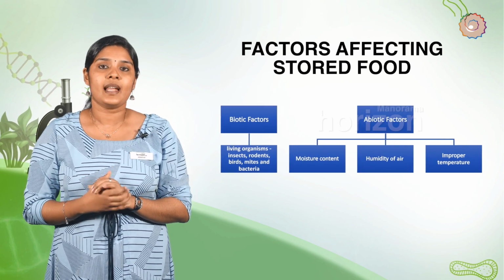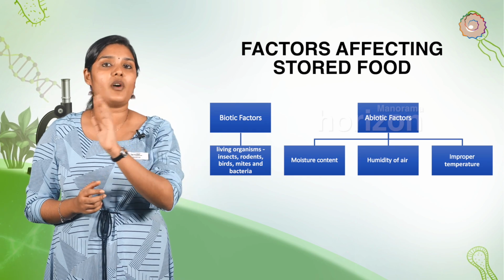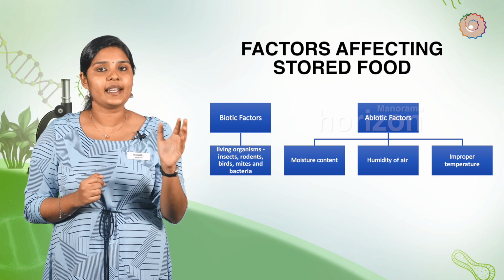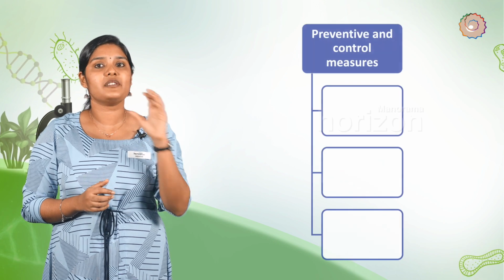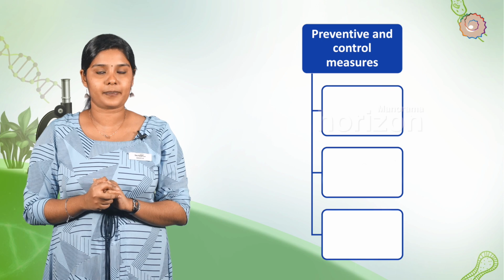Abiotic factors. The non-living environmental factors are called abiotic factors. These are moisture content, humidity of air, improper temperature, etc. These factors cause degradation in quality, loss in weight, poor germinability, poor marketability and economic loss. Preventive and control measures to be used before storage of food grains.